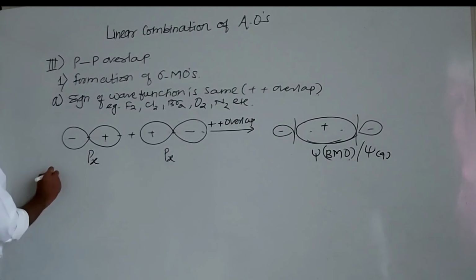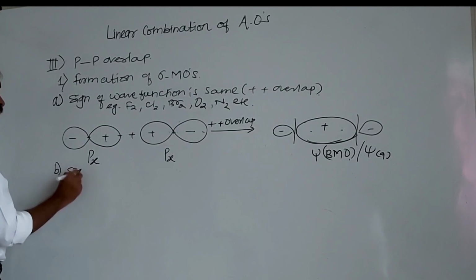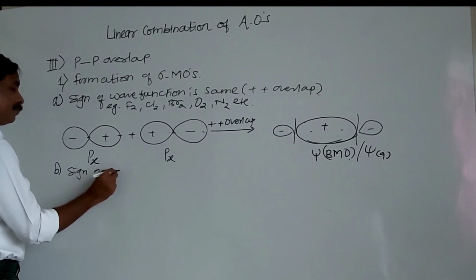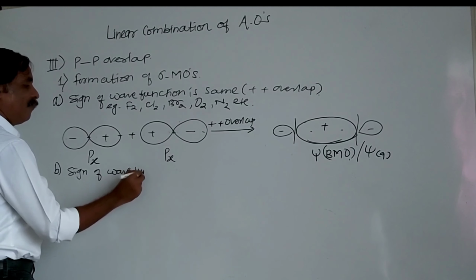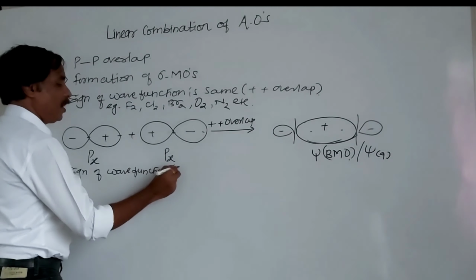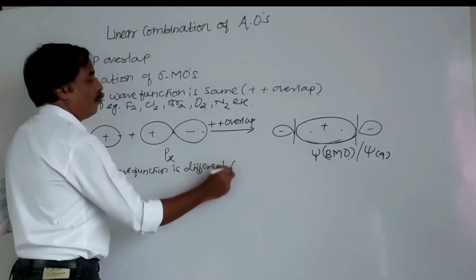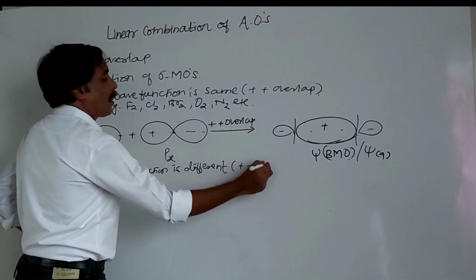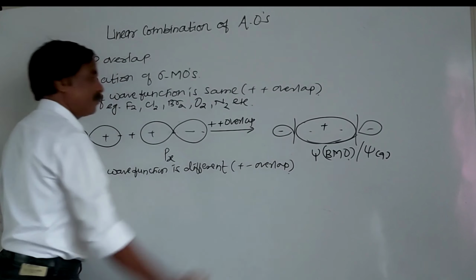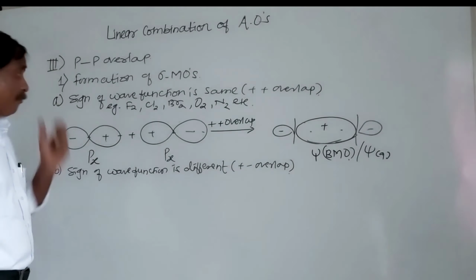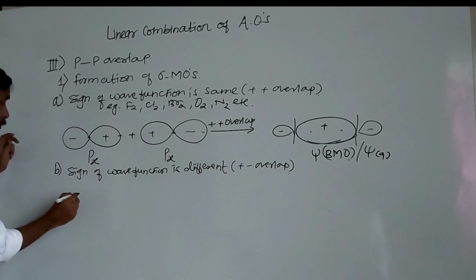Second, B, sign of wave function is different or opposite, that is, positive negative overlap. I will take this atomic orbital as it is.